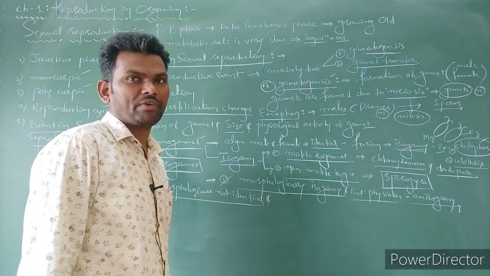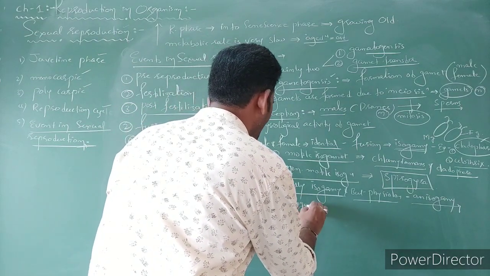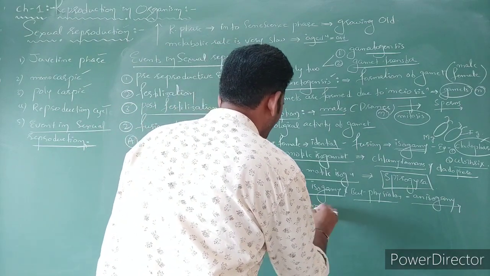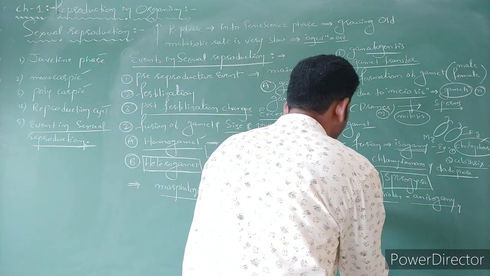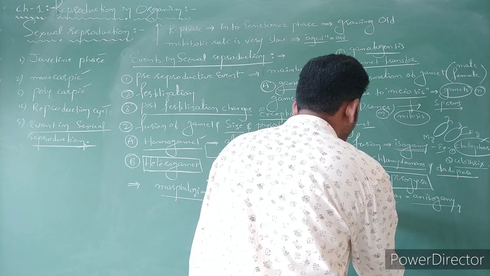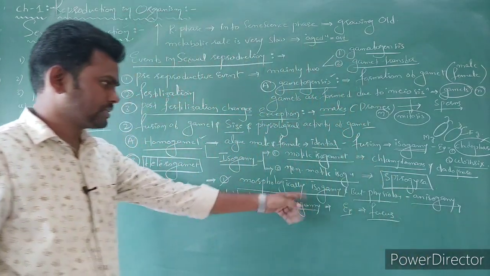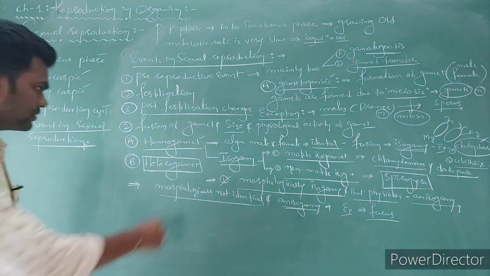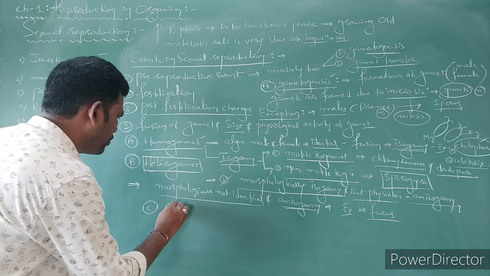Such fusion of gametes we can call anisogamy. The example given in NCERT is Fucus. That is actually the second. So we have isogamy, anisogamy, and then oogamy.